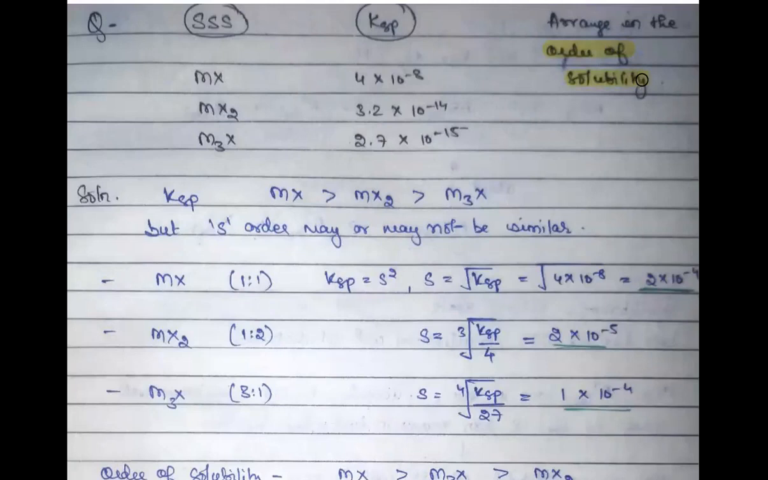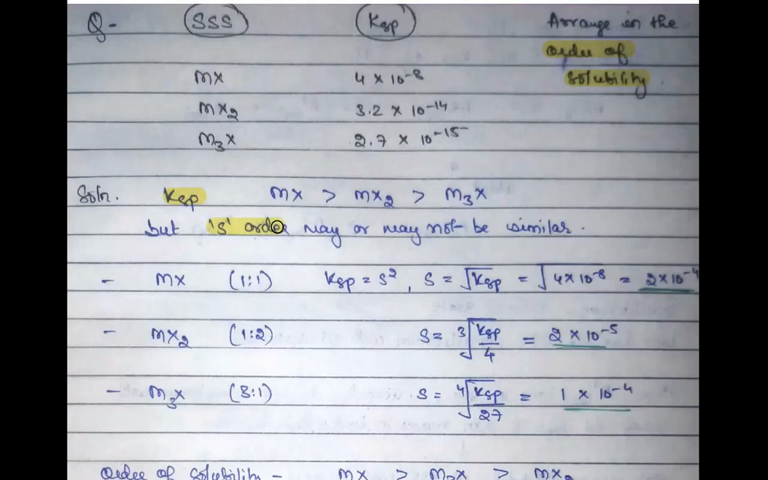So now you know how to calculate solubility from KSP. Don't just directly look at the KSP values, it may give you wrong answers. If you see these values, the KSP is highest for the MX salt, then for MX2, because it is 10 to the power -8, -14, -15, so it is highest for MX, then MX2, and then M3X. But they are asking you the order of solubility and not KSP. So don't ever make this mistake. This might give you the wrong answer. Don't just look at KSP values and give the order for solubility. It's a wrong practice.